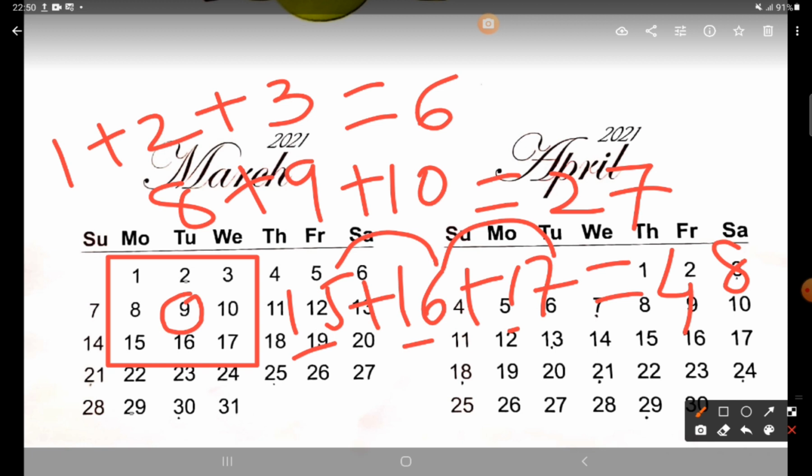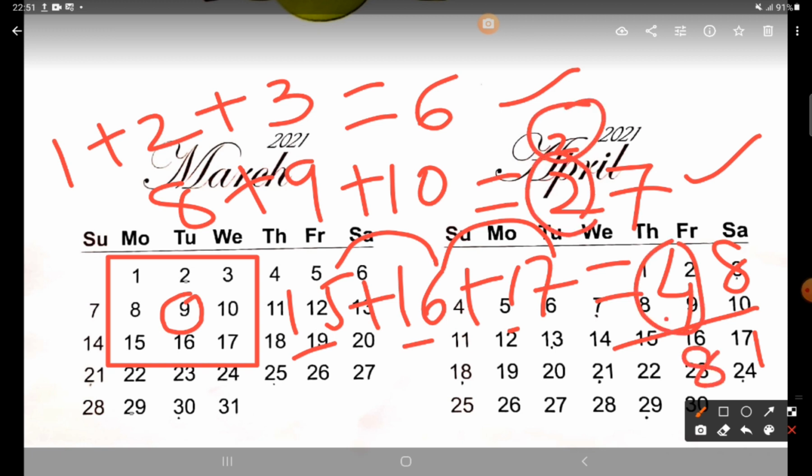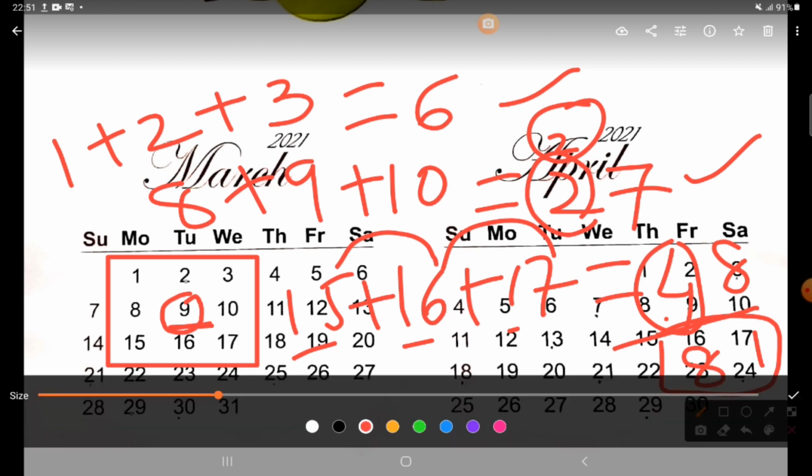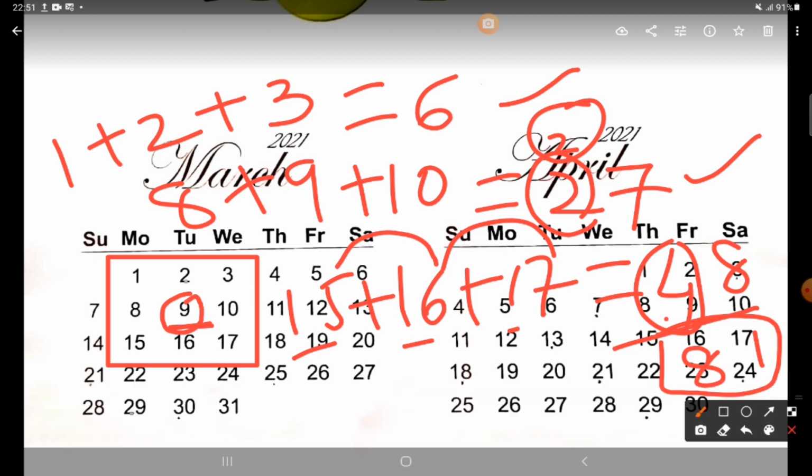So your answer will be, let us add this, 6 and 7 will be 13. 13 and 8 will give you 21. 21, right? So 1 and carry 2. Now 4, 5, 6 and 7, 8. So 81 is your answer. Now this 81 is 9 times the middle number. Middle number आपका जो center में जो number है, that number if you see, what is that number? So that number is 9.